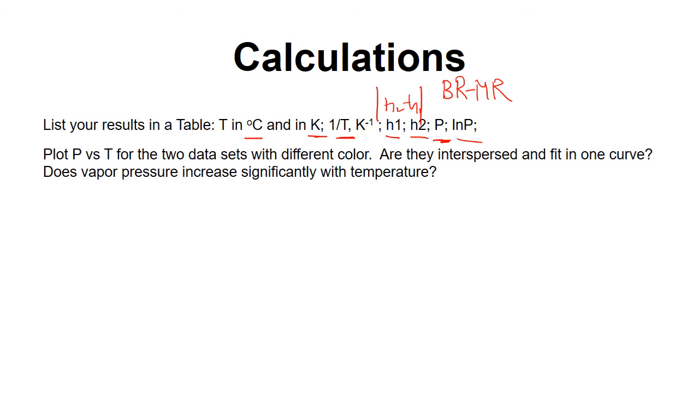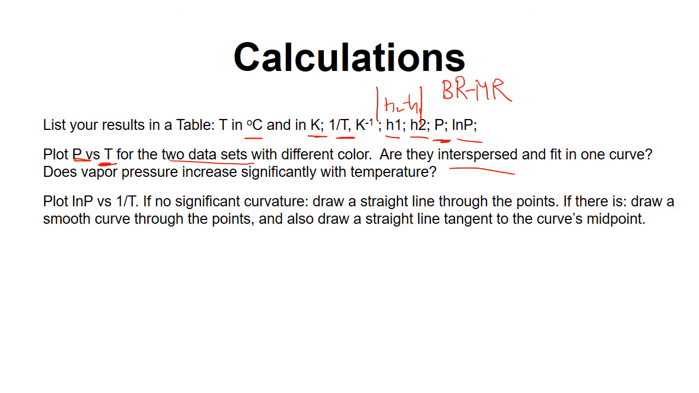Now give a graph of pressure versus temperature. Note that this graph shouldn't be a straight line because pressure versus temperature is not linear, but this graph will give you a good indication whether the two different data sets are in good agreement. One data set is due to the temperature increase, heating. One is for cooling. If they are in good agreement, they should be interspaced and fit in one curve. And you should also see the vapor pressure increase significantly with temperature.